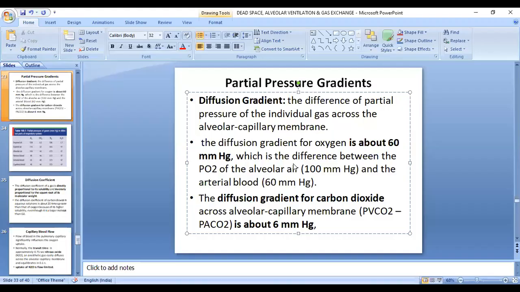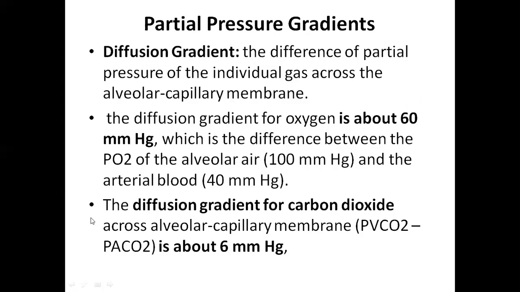And the partial pressure of oxygen in the pulmonary arterial blood reaching pulmonary capillaries. It is mainly venous blood, right? Pulmonary artery is the only artery in our body which carries venous blood from the right ventricle. The oxygen tension in the pulmonary arterial blood is 40 millimeters of mercury, same as your systemic veins. So what is the partial pressure difference of oxygen here? It is 100 minus 40, that is around 60 millimeters. This is the driving force for exchange of oxygen from the alveolar air into the pulmonary capillary blood.